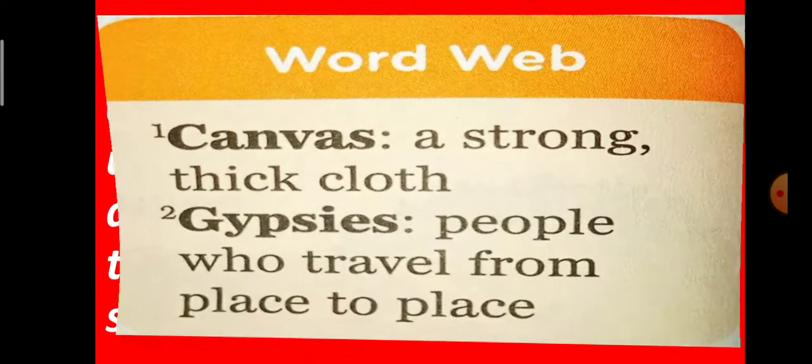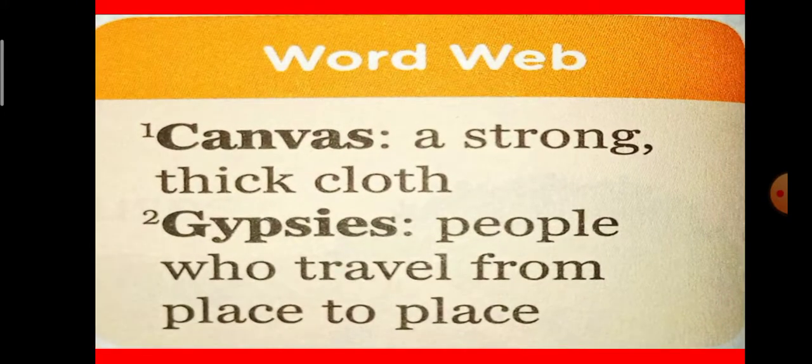Now let us see, there are two difficult words. One is canvas. What is meant by canvas? A strong thick cloth. I already told you that they use thick and strong cloth. Canvas is used to make the tent and yurt. The next word is gypsies. These are people who travel from place to place.